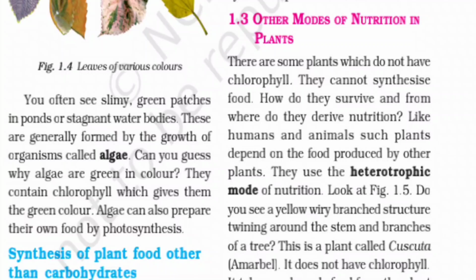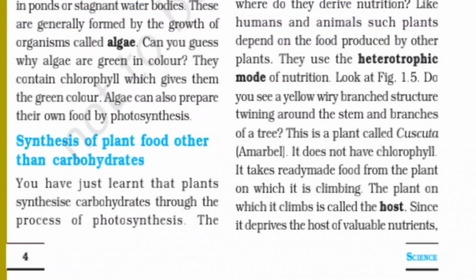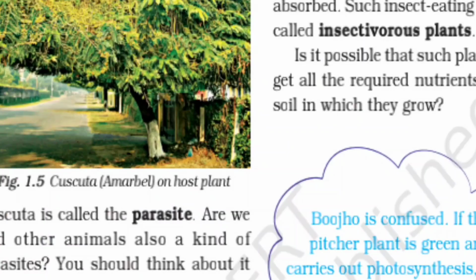Do you see a yellow, thin, branched structure twining around the stem and branch of a tree? This is a plant called Cuscuta, or amarbel. It does not have chlorophyll. It takes ready-made food from the plant on which it is climbing. The plant on which it climbs is called the host. Since it deprives the host of valuable nutrition, Cuscuta is called the parasite. Are we and other animals also a kind of parasite? You should think about it and discuss with your teacher.